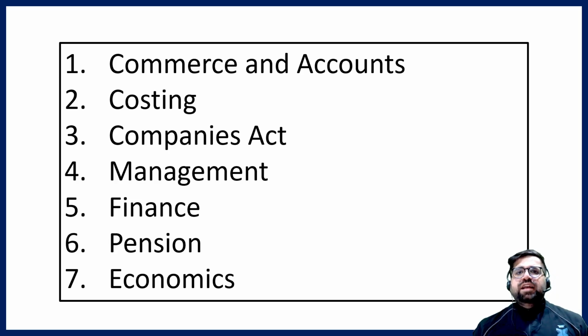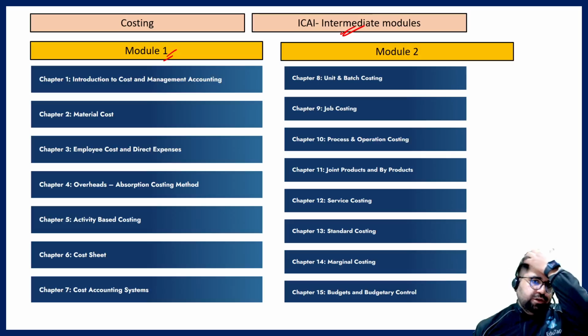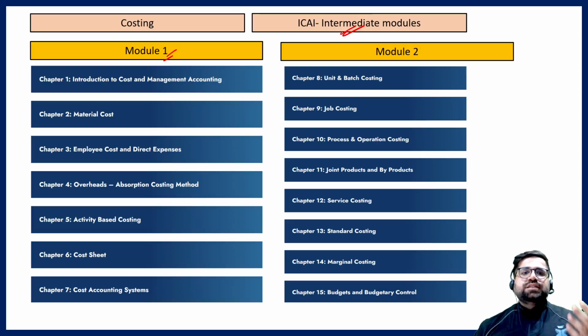Moving forward to the next subject in our list, which is costing. In costing, my friends, again you have to go to the ICAI website, the Institute of Chartered Accountants of India. Therein you have to refer to the intermediate modules. In Module 1, these are the chapters which you have to do, starting from introduction to cost and management accounting, material cost, employee cost and direct expenses, overheads, activity based costing, cost sheet, cost accounting system.